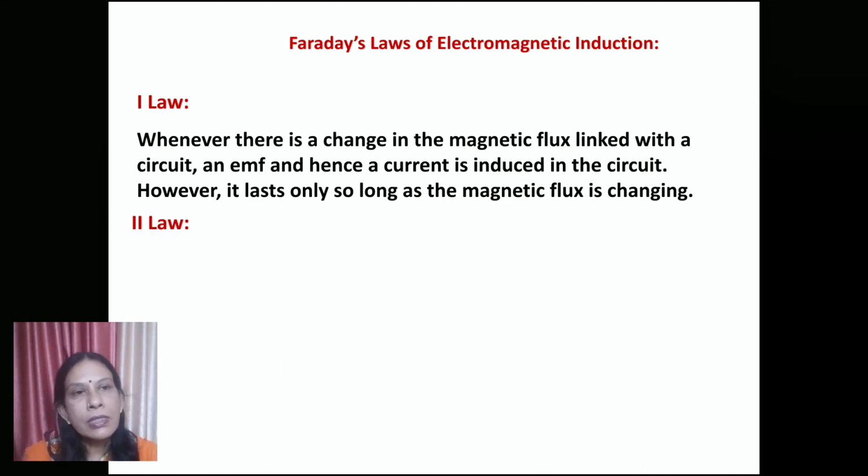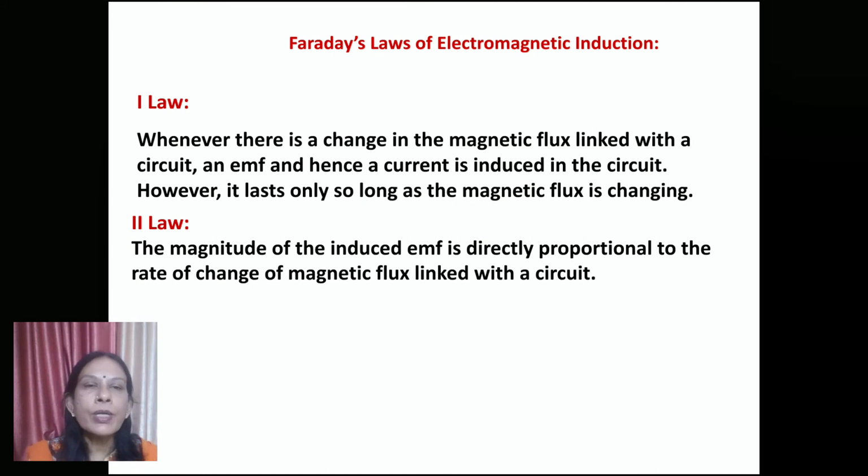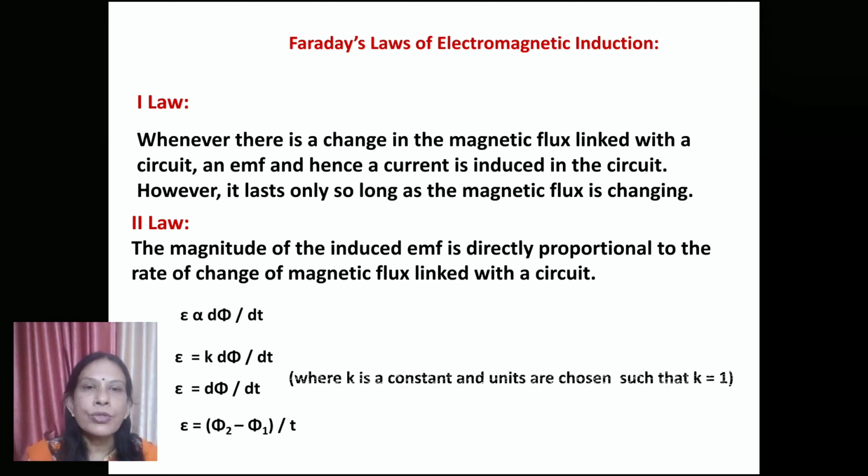And the second law says that the magnitude of the induced EMF is directly proportional to the rate of change of magnetic flux linked with the circuit. The faster the change in the magnetic flux, the more will be the induced EMF, hence induced current. This can be expressed mathematically as E proportional to d phi by dt, the rate of change of magnetic flux with respect to time. D phi means a small change in magnetic flux in a small interval of time.